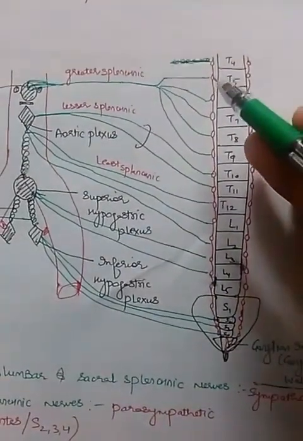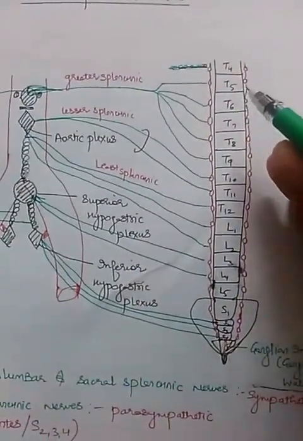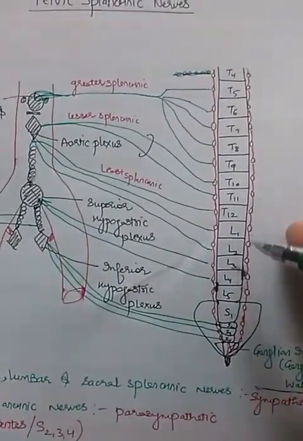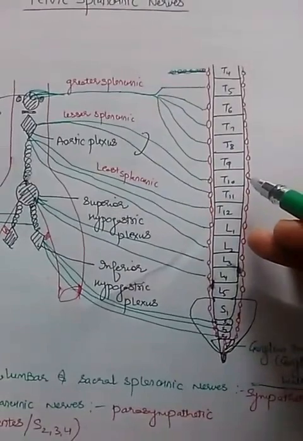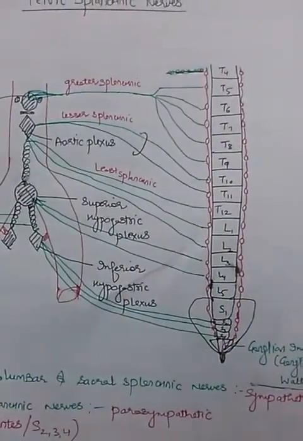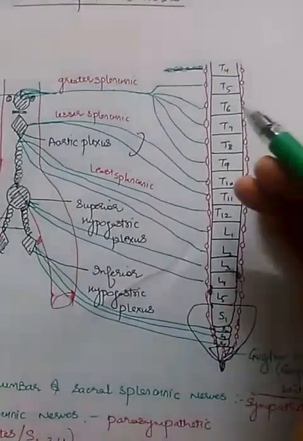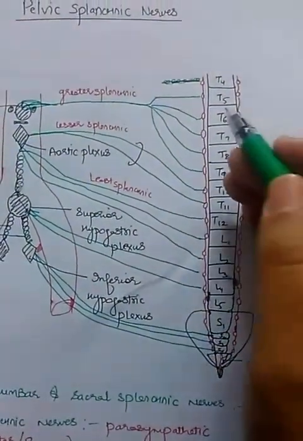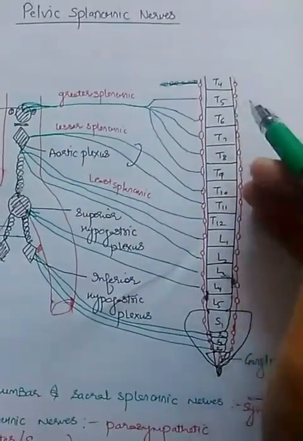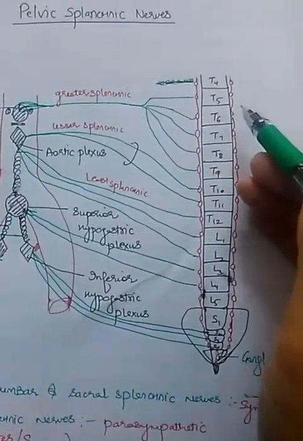Anterolateral to the vertebral bodies, there are these sympathetic trunks, which have swellings on either side of each vertebral body. These swellings are called ganglia, and these are the sympathetic chains.